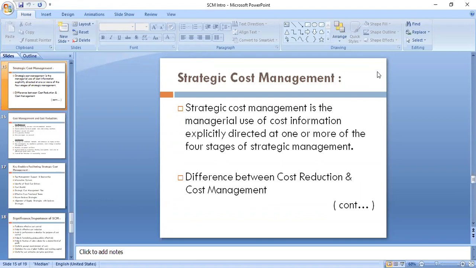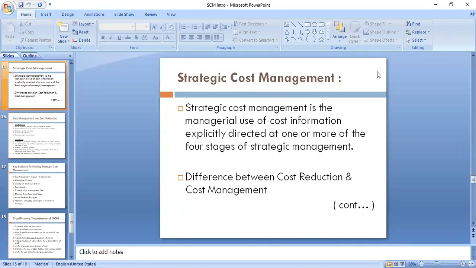Now sometimes what we wonder is whether cost reduction and cost management are the same, or is there some difference? Do you understand what cost reduction is? What do you understand by cost reduction? Kedar, Akshada, Prasad. Yes, Rajesh.